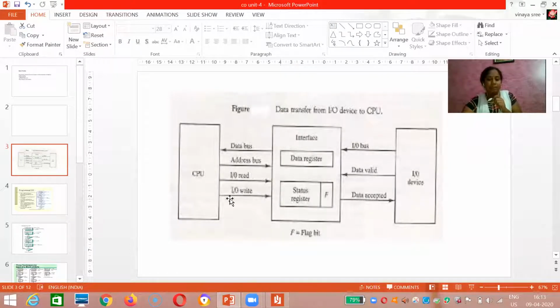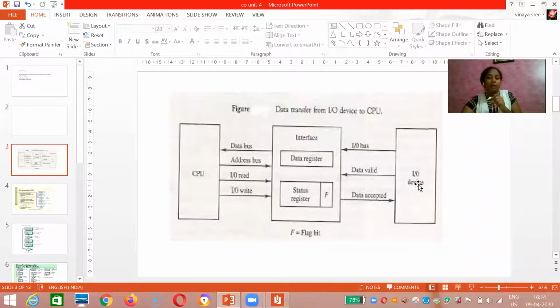Let us consider the processor has given a command to check, an IO read command. Upon receiving this, the IO interface will check whether any external peripheral devices are ready or not. See my mouse so that you can understand. If it is clear, just give a message so that I will continue.